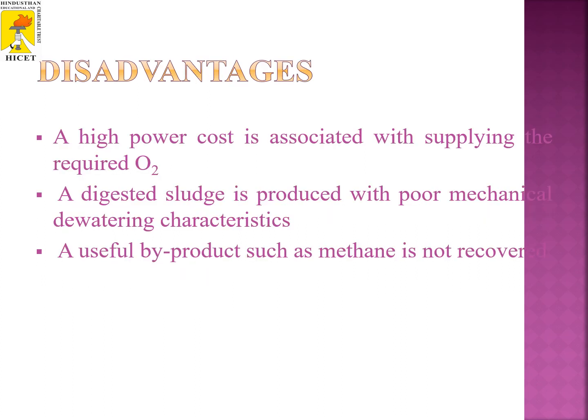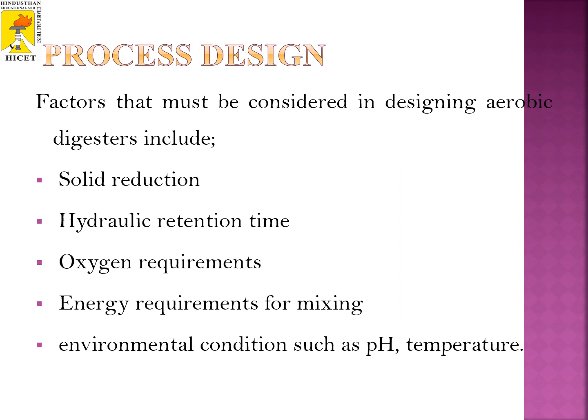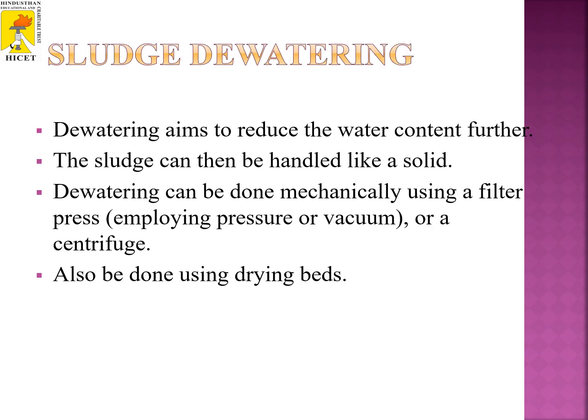The disadvantages are: a high power cost is associated with supplying the required oxygen, a digested sludge is produced with poor mechanical dewatering characteristics, and a useful byproduct such as methane is not recovered. In process design, the factors that must be considered in designing aerobic digesters include solids reduction, hydraulic retention time, oxygen requirement, energy requirement for mixing, and environmental conditions such as pH and temperature.